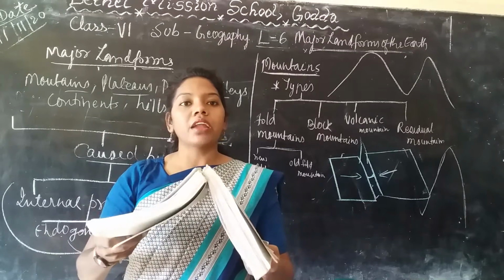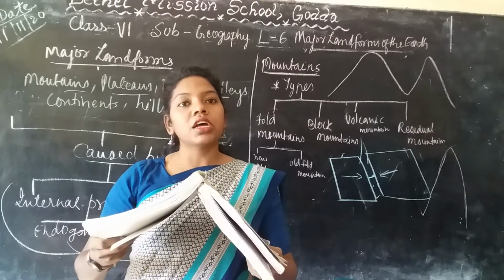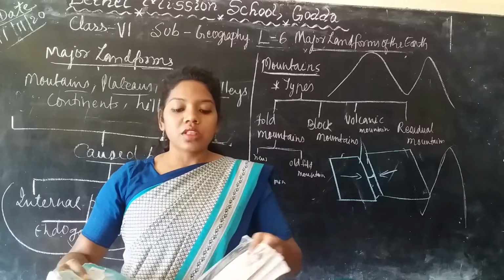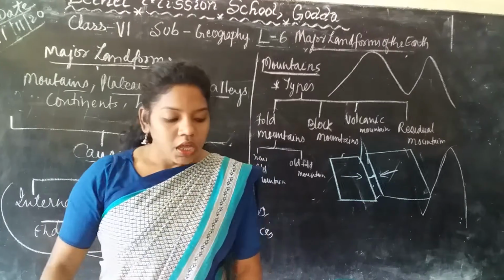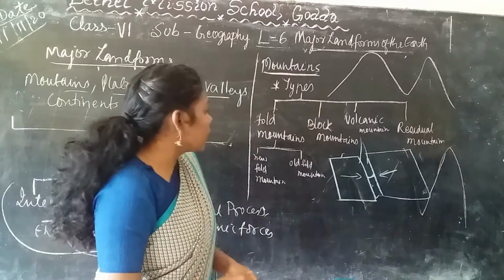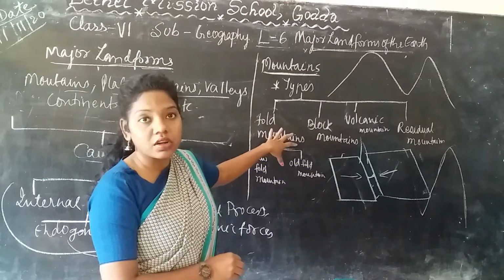It is called the fold. That means it is bending. Yes or no? You can see the bendingness of the lithospheric plate. Okay, so this is how it is formed. So this is how the fold mountains or the mountains are formed.